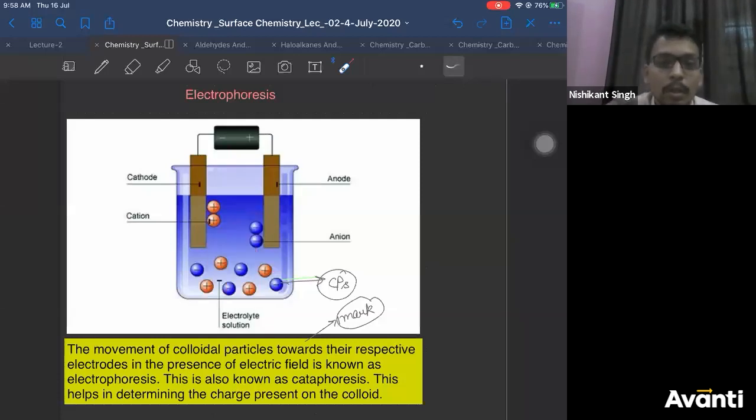Right? This is kind of similar to electrodialysis. But there you had a dialysis bag, right? That kind of setup. Here you are directly moving your colloidal particles. Correct?